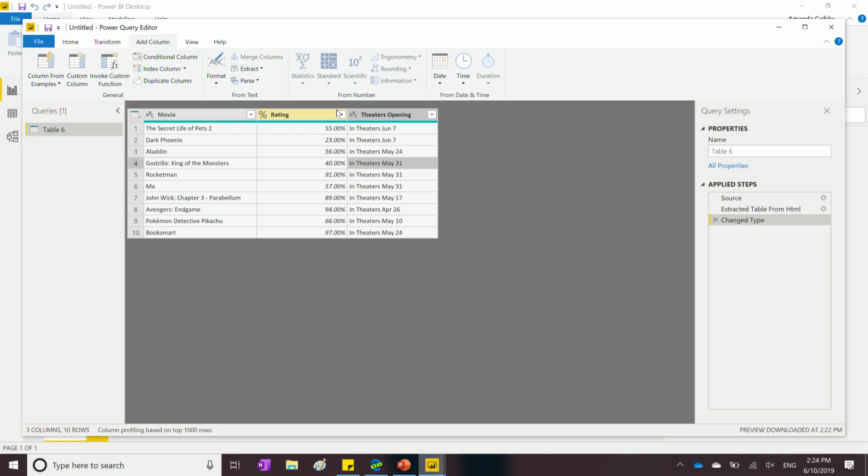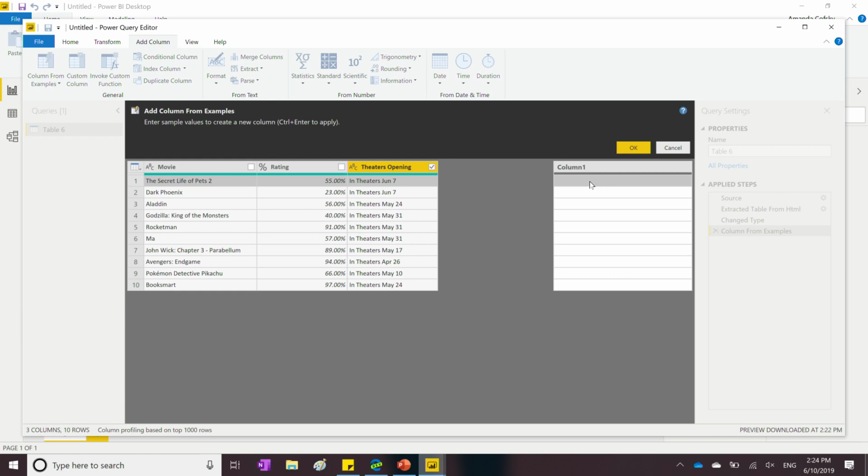I can format things. And a nice feature it has is that you can add new columns based off of, again, just typing examples of what you want. So if I use the column from examples option, really all I want from that theater opening column is the date itself.